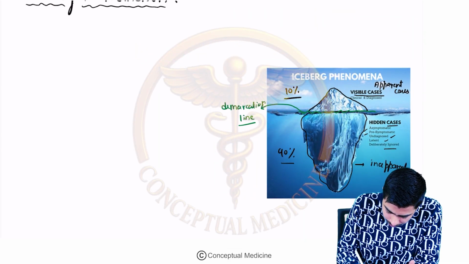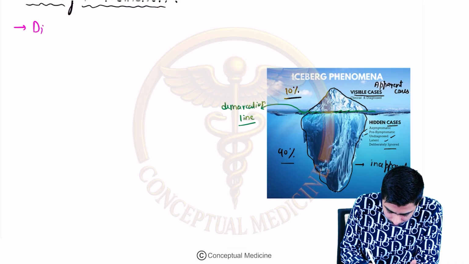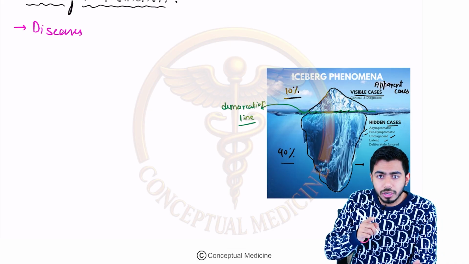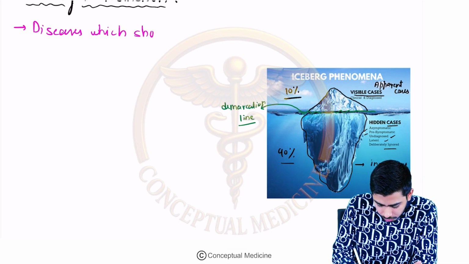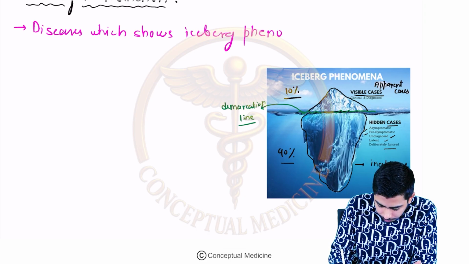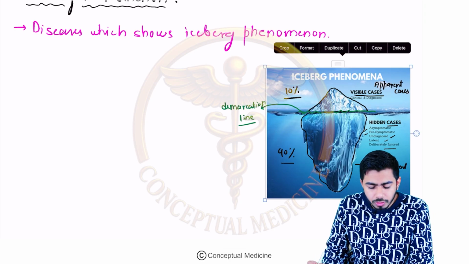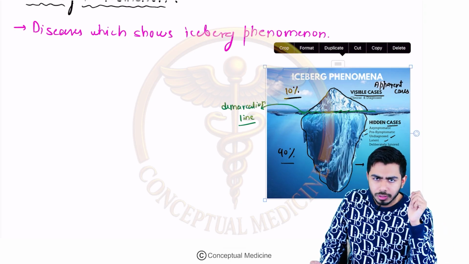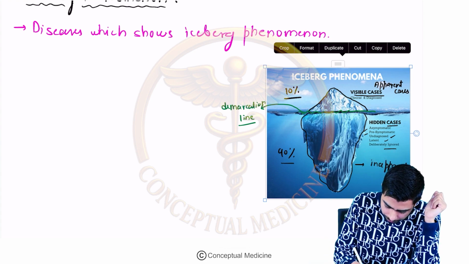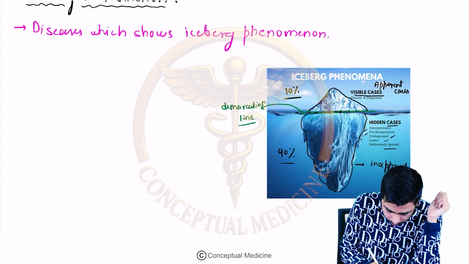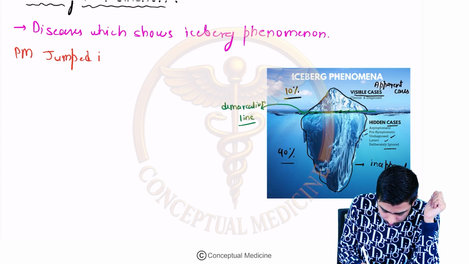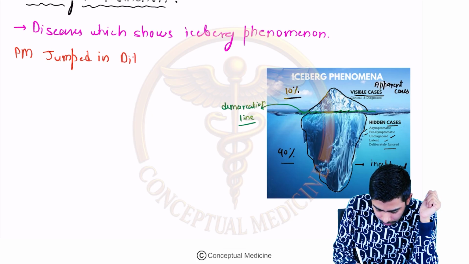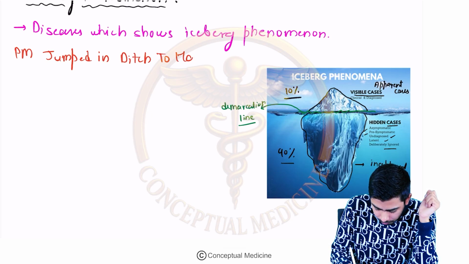So the diseases which show this iceberg phenomena. What kind of diseases are those? We have a mnemonic for that, just for the mnemonic sake: PM jumped in ditch to have ruby.